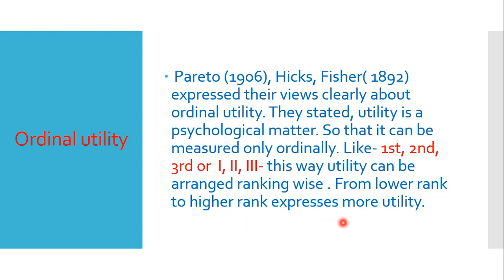So today, up to this, we have learned many things about utility. That is, what is total utility, marginal utility, initial utility. Then the types of marginal utility, that is positive, negative, zero. Then what is utility and how utility is measured, that is ordinal utility, cardinal utility. And also we have analyzed it with the example table. So hope this video will help you.